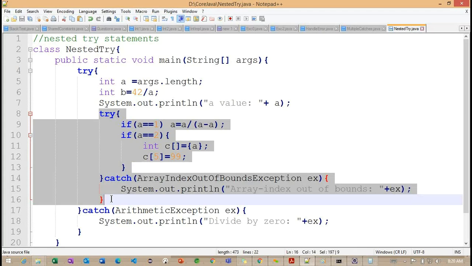Getting the point? We don't have a nested catch block for this particular arithmetic exception. So which catch block is going to handle it?